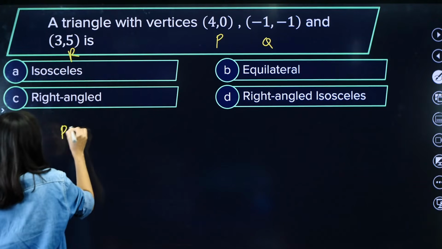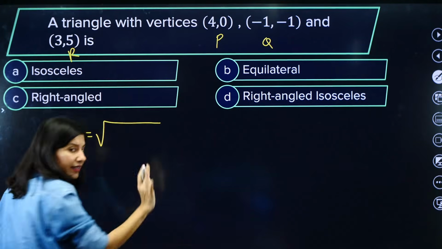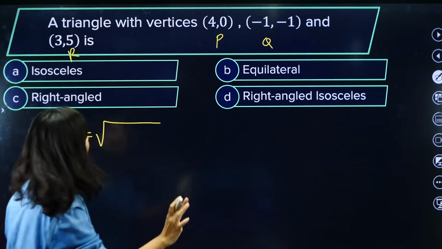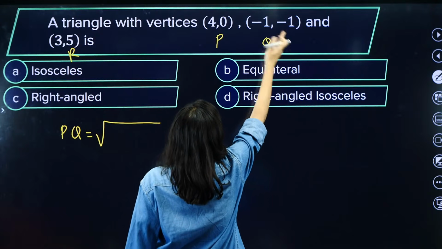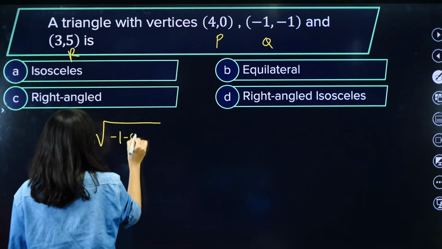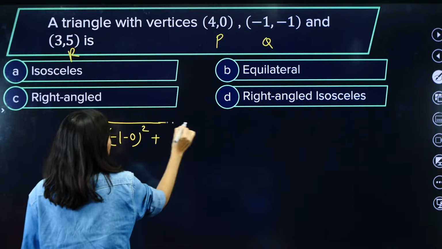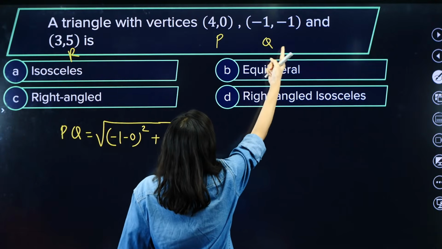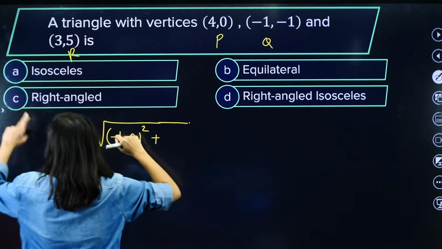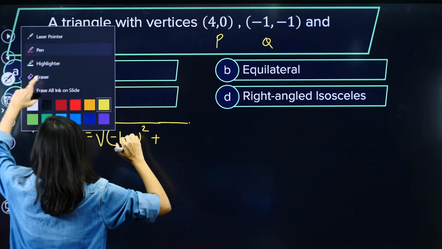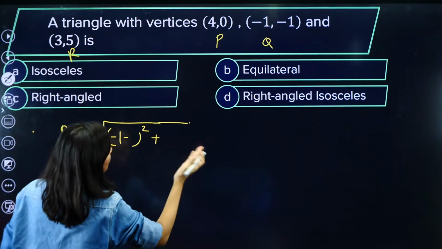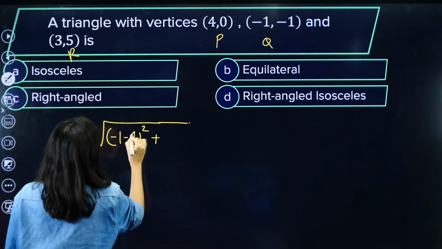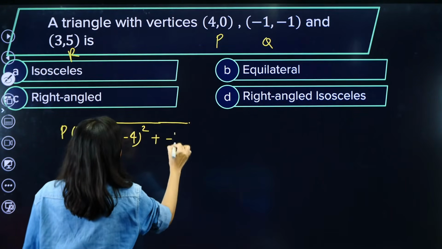Now let us calculate PQ. Can I calculate directly? Are you comfortable now? PQ: minus 1 minus 0 whole square plus minus 1 minus 4 whole square. First we do x2 minus x1. So minus 1 minus 4 whole square, then minus 1 minus 0 whole square.